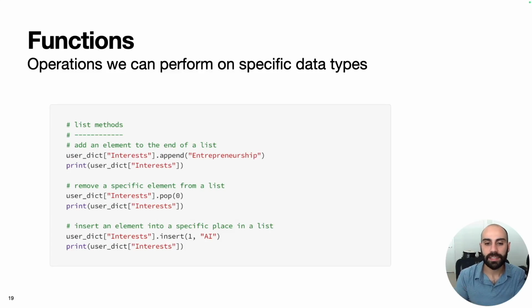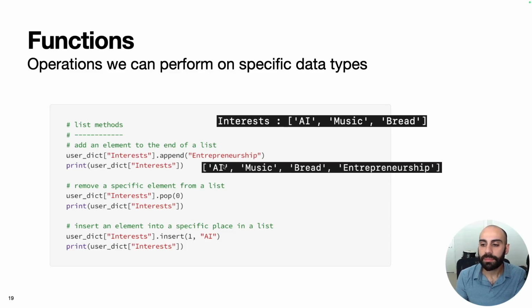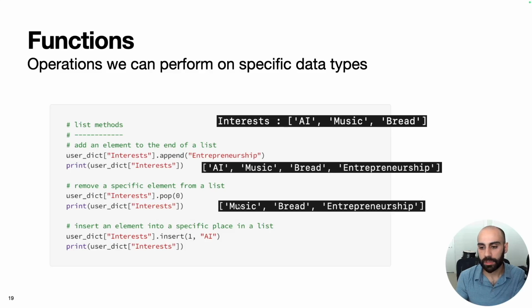Similarly, there are a set of functions specifically for lists. So let's say we have this list of interests here, AI, music, and bread. If we wanted to add an element to the end of this list, we can use the .append function. If we did .append entrepreneurship, that would update the list to this. If we wanted to remove a specific element from the list, we can use the .pop function and specify which element we want to remove. So if we did 0, that will remove the 0th element of this list and return this.